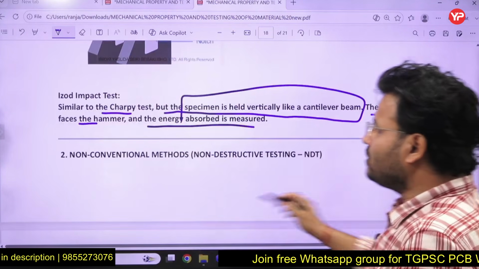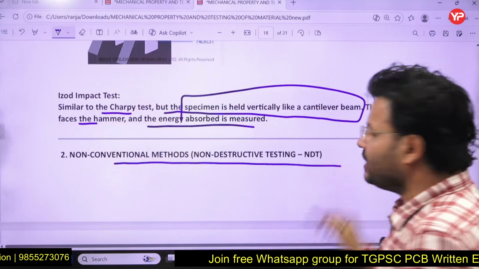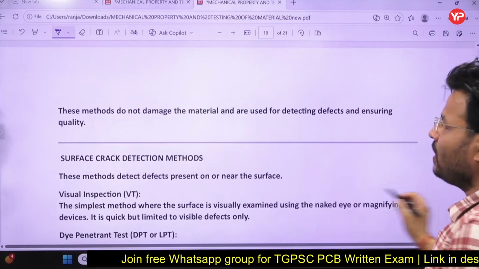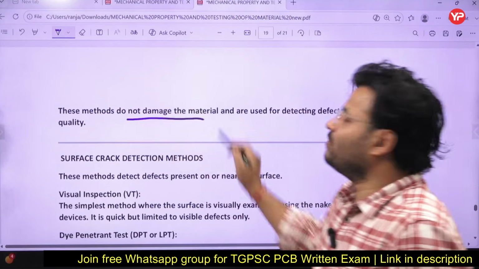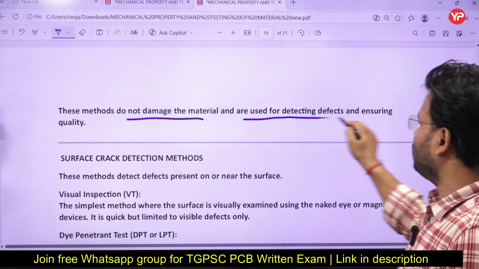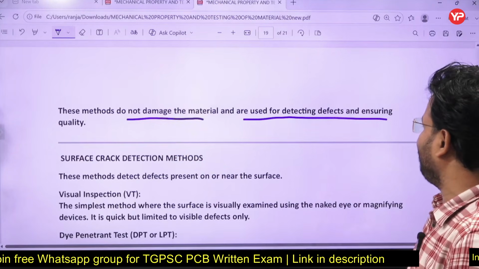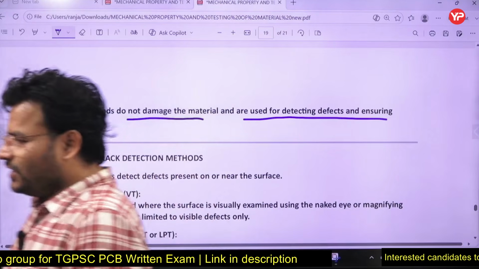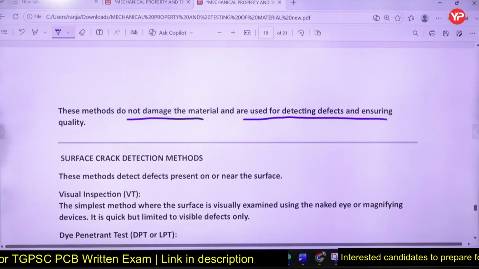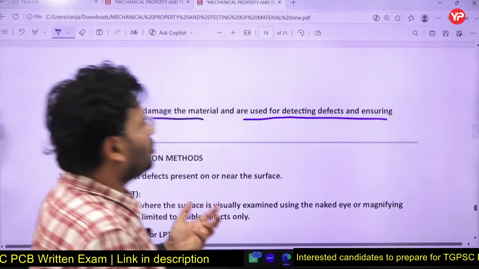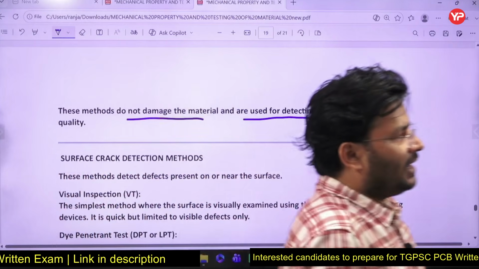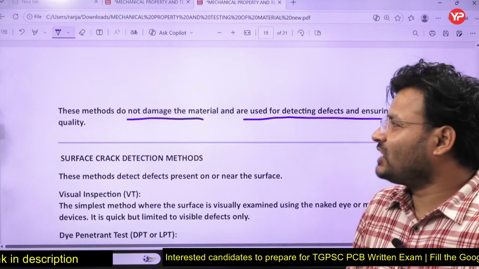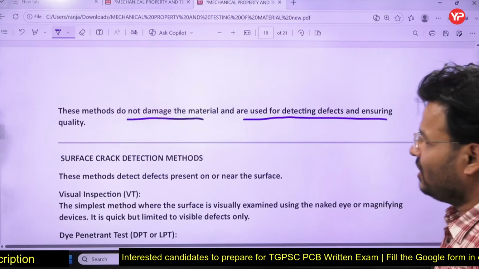Now we talk about non-destructive testing, that is NDT. Why is it called non-destructive testing? These methods do not damage the material and are used for detecting defects and ensuring quality. In this, your specimen is not going to be damaged. After detecting the defect, the specimen can be reused. No problem is there. That's why it is called non-destructive testing.